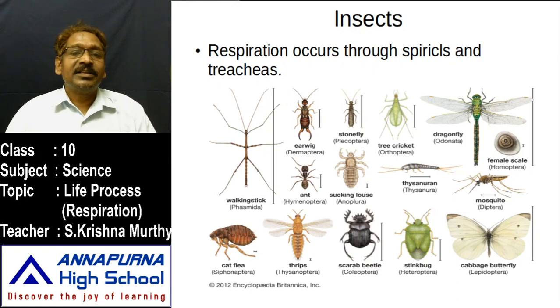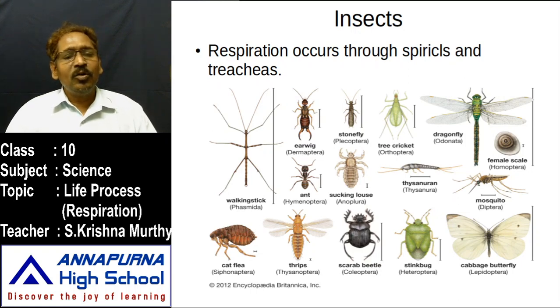Insects belong to the Arthropoda family. Arthro means joints, pod means leg. So all insects have jointed legs. These jointed legs help them to move or fly wherever they want to go. Insects also contain specialized structures to respire, to take in oxygen and to release carbon dioxide.